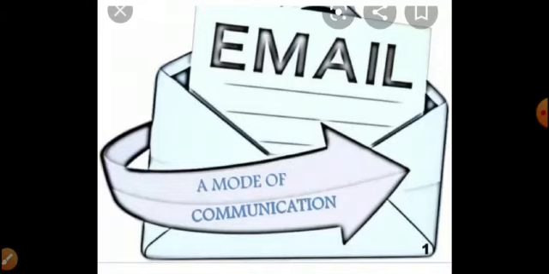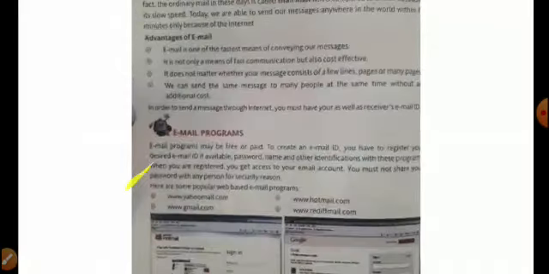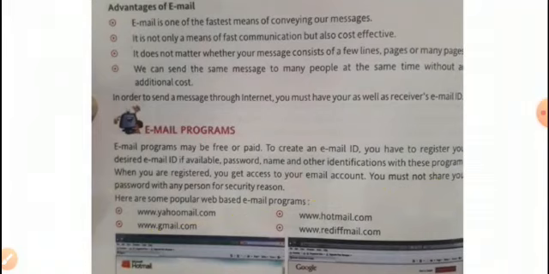So now there are a number of advantages of email. Some of them we will discuss here. Come on page number 22. So this is the email we are talking about. Advantages of email. Here you can see. First of all, email is one of the fastest means of conveying our messages. It is one of the fastest means, students. In a very short period of time, it can be sent or received.